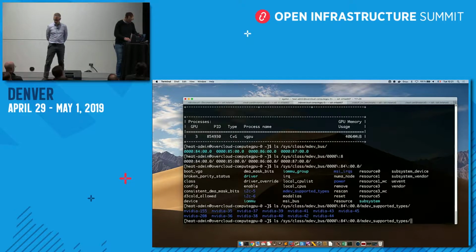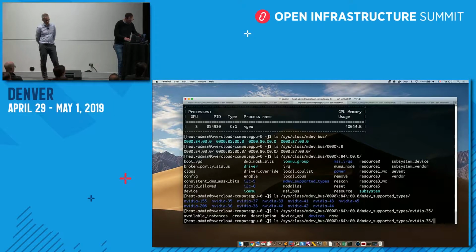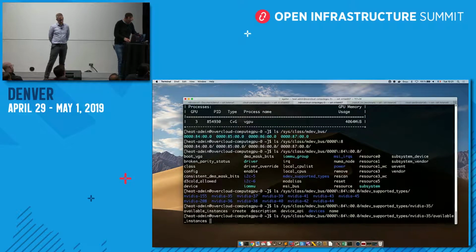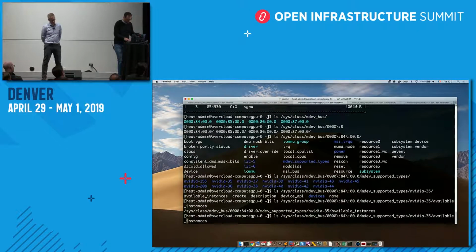But say for NVIDIA 35, then I have a few pieces of information, and for example, I can see this specific information which is available instances, which gives me a critical piece of information: the number of virtual GPUs that I can actually allocate for that specific host.